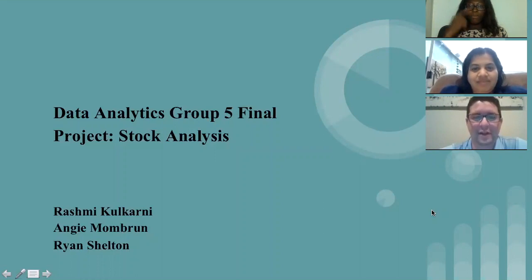Group 5 with Rashmi Kulkarni, Angie Mombram, and Ryan Shelton. And we're going to discuss our project, which looked at predicting stock values.